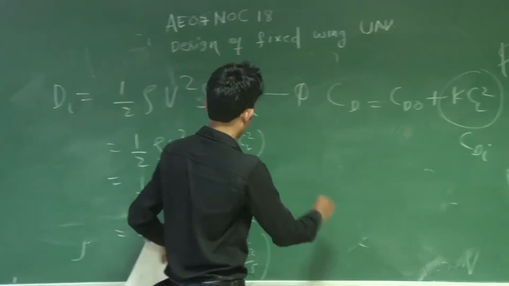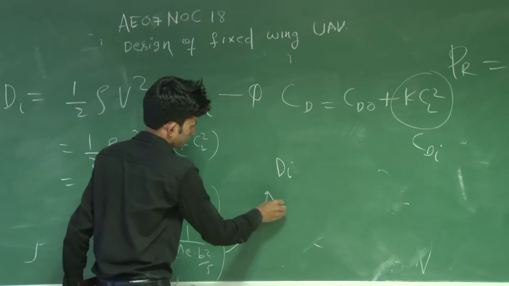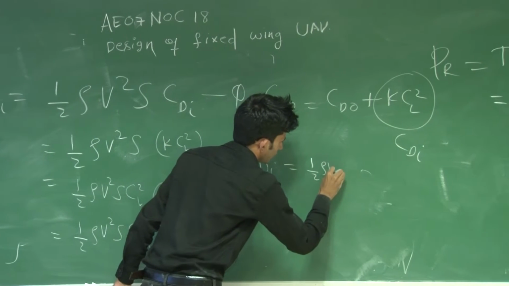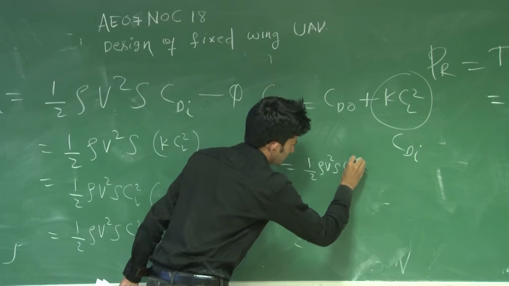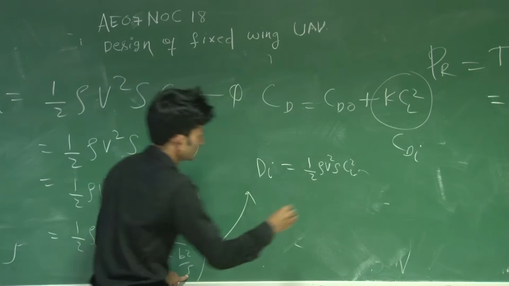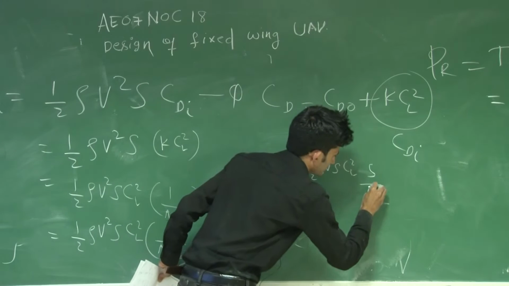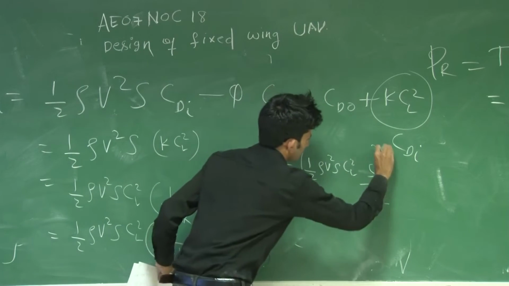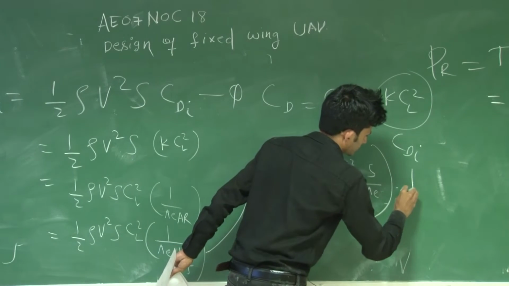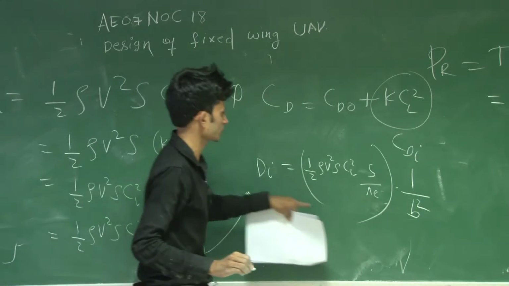This equation you can write: Di is half rho V square S CL square, S divided by pi E. Again, we mentioned that the other parameter is constant, just to bring this equation in span, how the induced drag is related to the span.